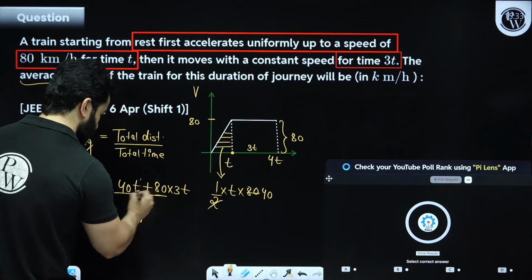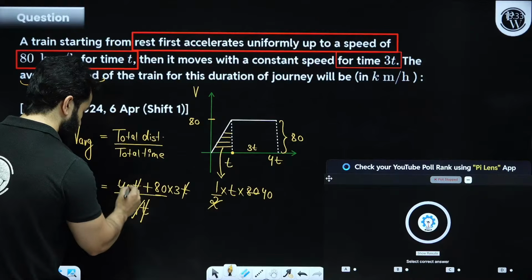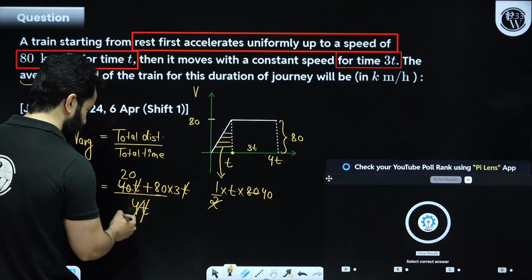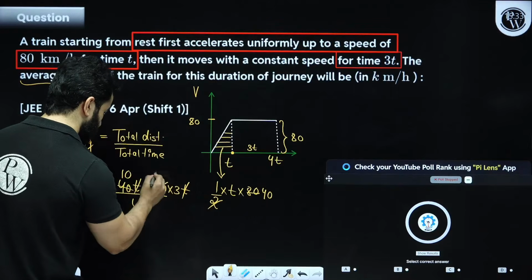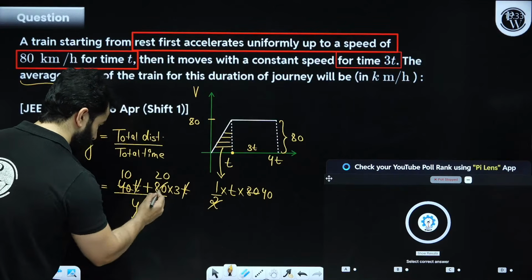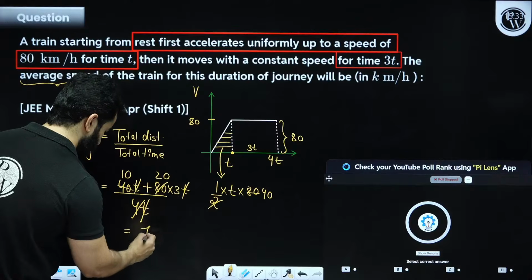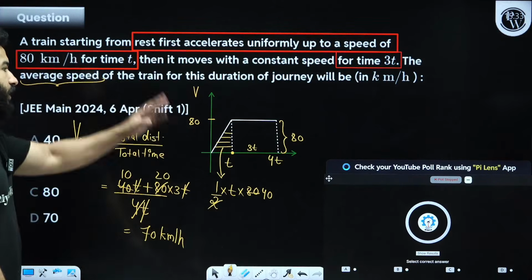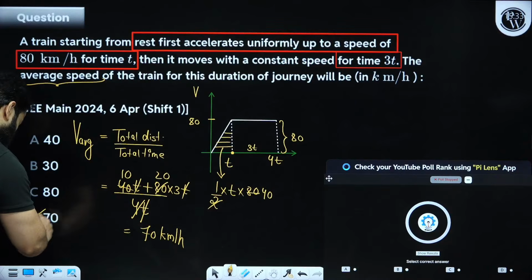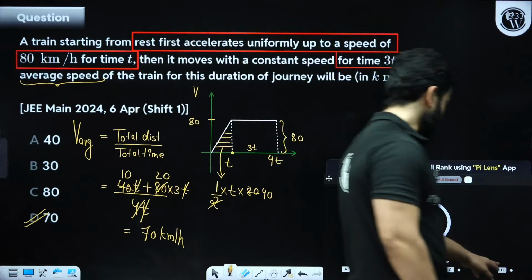So we can cancel out this. This will become 10. This will become 20. So this is going to be 60 and plus this is going to be 70, and in same unit because they were asking in kilometer per hour. So 70 is going to be the correct answer. D.